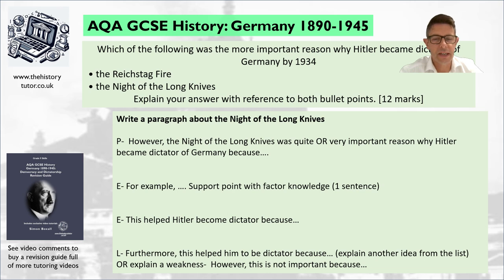Next, let's have a go at the second paragraph on the Night of the Long Knives. Now, I'm not going to talk you through step by step of this one. I'm going to leave the writing frame on the screen. You can give it a go yourself. So start off with your point. However, the Night of the Long Knives was quite a very important reason why Hitler became dictator. Give your reason why. Look back at our plan.